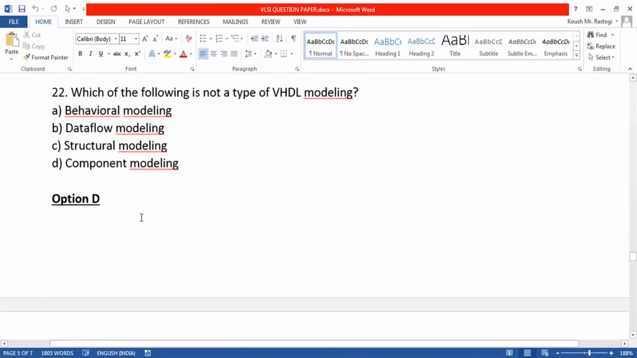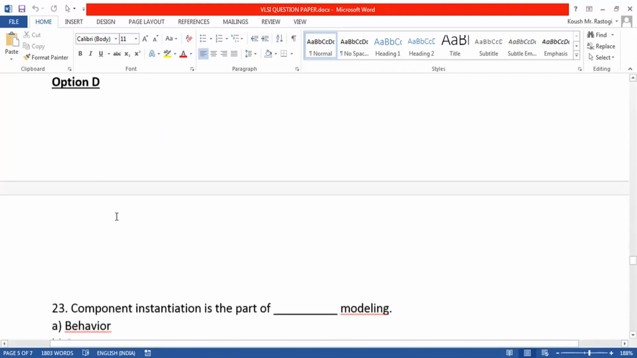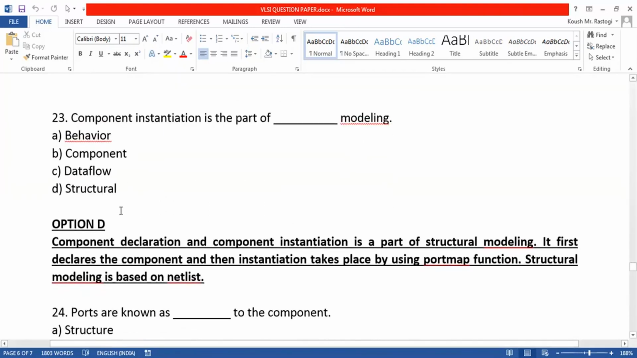Then we are asked which of the following is not a type of VHDL modeling. Obviously component modeling is not a type. There is no such thing as component modeling. Then we are asked component instantiation is the part of, so obviously it is part of structural modeling. First we declare the component and then we instantiate using the port map function.